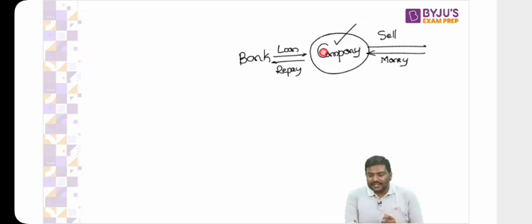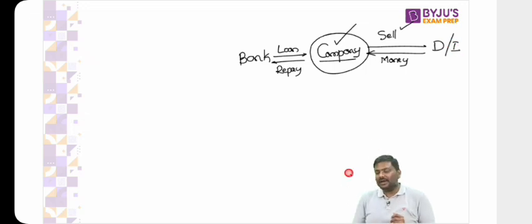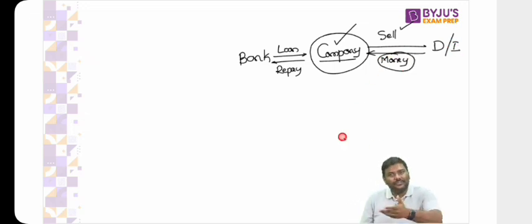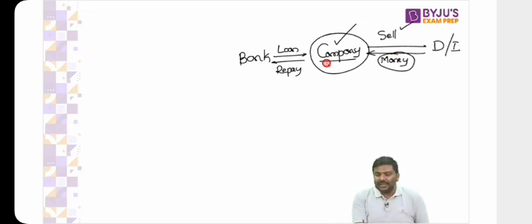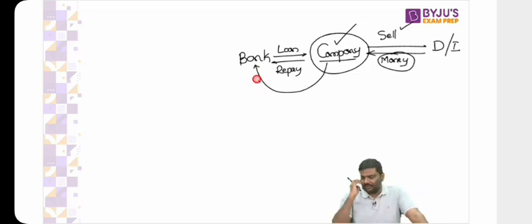So the argument is, when the company is unable to sell the goods or services, either in the domestic market or in the international market, don't you think the amount of money generated by the company will be affected? The company might incur a loss. And when the company incurs a loss, what about the repayment of the loan? The company will default on the repayment of the loan. So the idea is simple here.